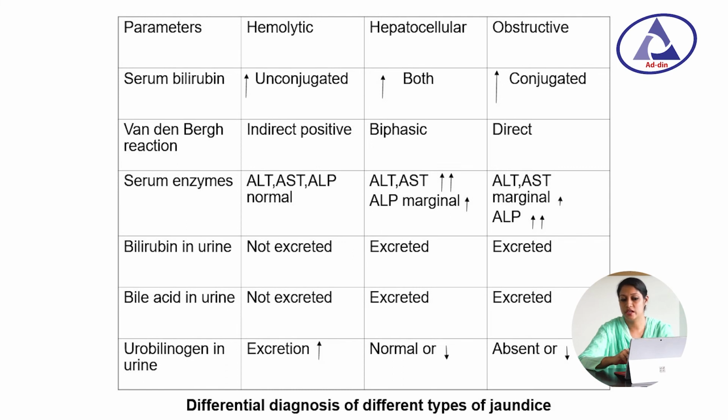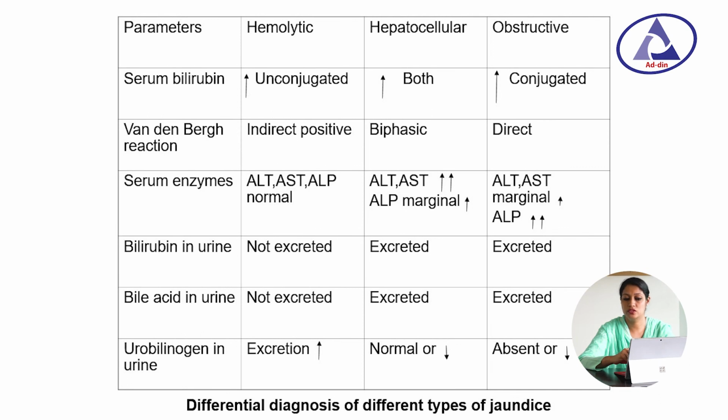Van den Bergh reaction is indirectly positive in hemolytic jaundice, biphasic in hepatocellular jaundice, and direct positive in obstructive jaundice. Serum enzymes ALT, AST and alkaline phosphatase are normal in hemolytic jaundice, alkaline phosphatase is increased in obstructive jaundice, and in hepatocellular jaundice ALT and AST are increased.